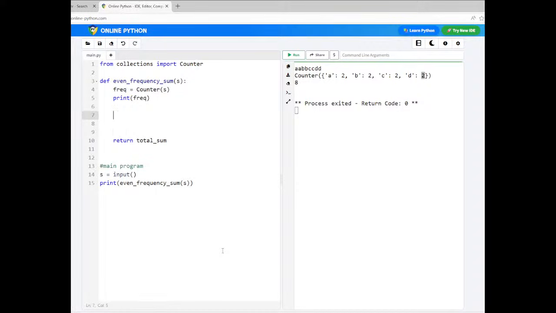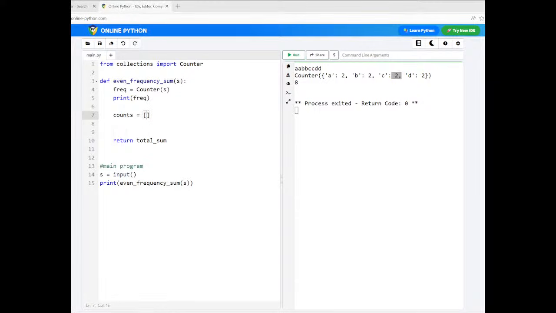So I just say counts is equal to... we create a list in which we will store only those even counts. Even count values we will store in the list, and if you sum them up, you will get the total sum. That's it.